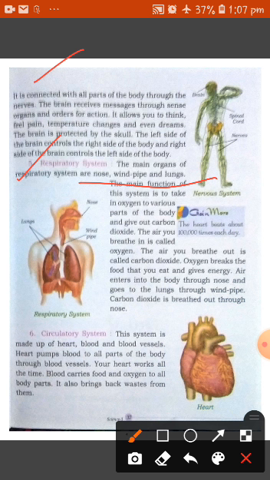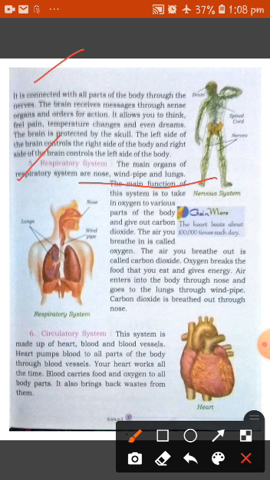So oxygen breaks down the food that you eat and gives energy. Air enters into the body through the nose and goes to the lungs through the windpipe, and carbon dioxide is breathed out through the nose. So the function of the respiratory system is to take in oxygen, which goes into the whole body, and carbon dioxide is given out. We breathe in air known as oxygen, and when we breathe out, the air is known as carbon dioxide.